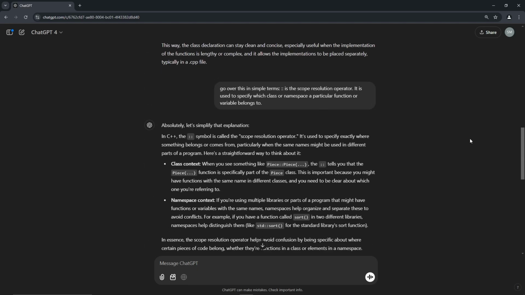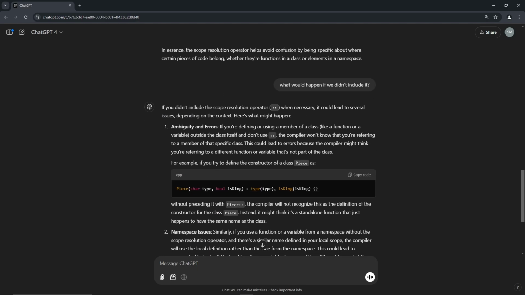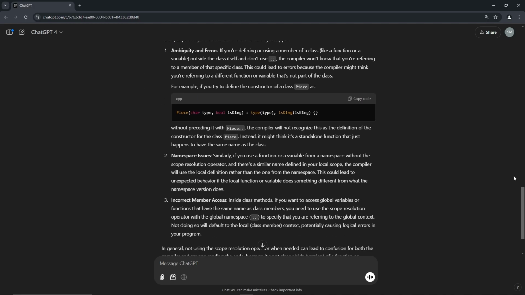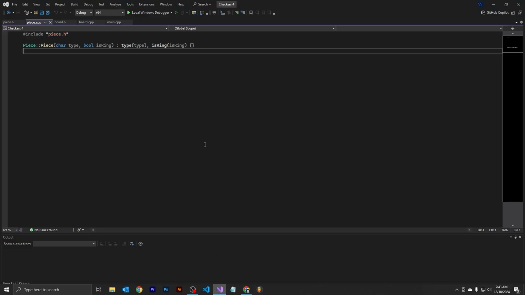Yeah, right there. It said simple terms, and this is what it gives us. So I'm pretty much still confused as to what it is, but I know that we need to put it there beforehand. We need to put it there in this case, and there are cases where we don't. I don't know what's what, but it is what it is.